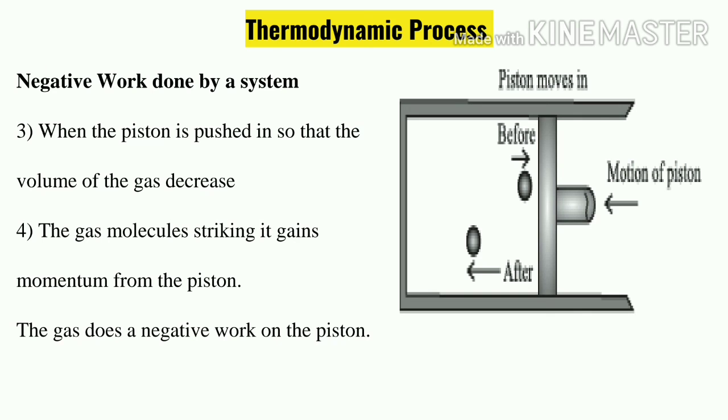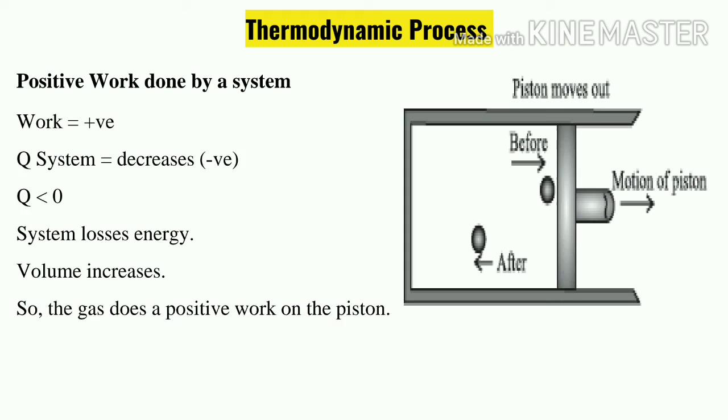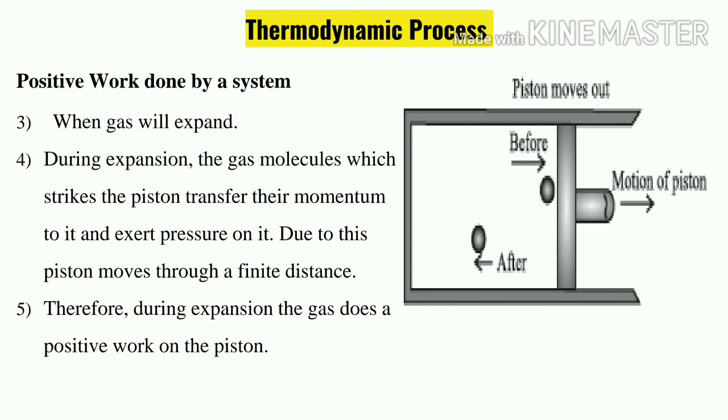When the piston is pushed inside, you can see this motion of the piston. It is moving inside, which means work is done on the gases, and we are exerting force on the piston. So the inside system's volume will decrease. As the system's volume decreases, gas molecules gain momentum from the piston. As we are striking it, it will gain momentum. Previously it was losing momentum, transferring it to the piston.